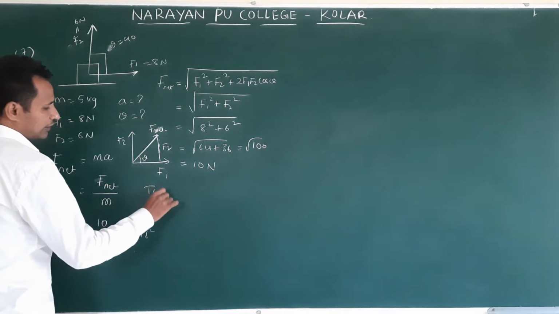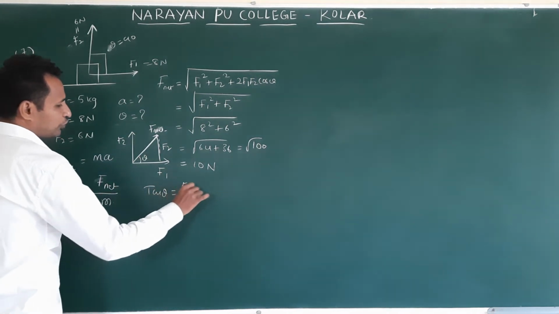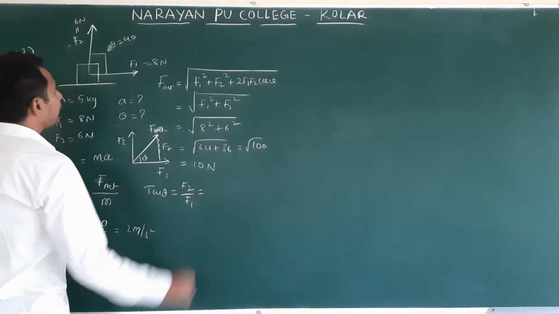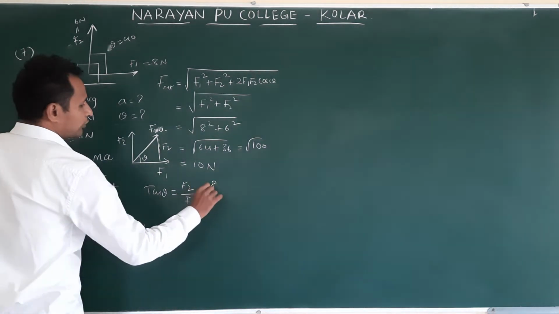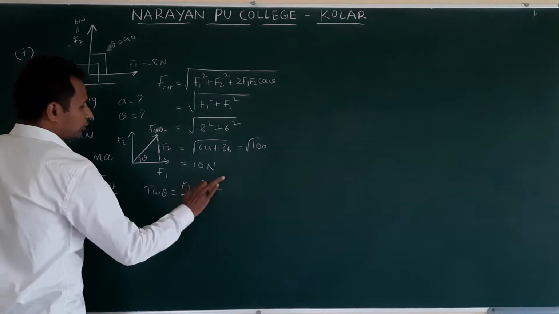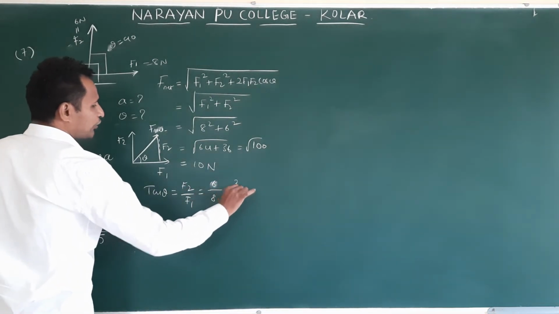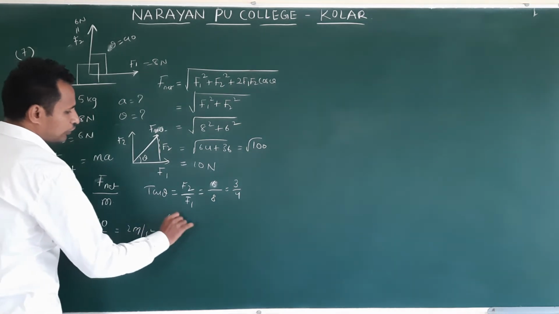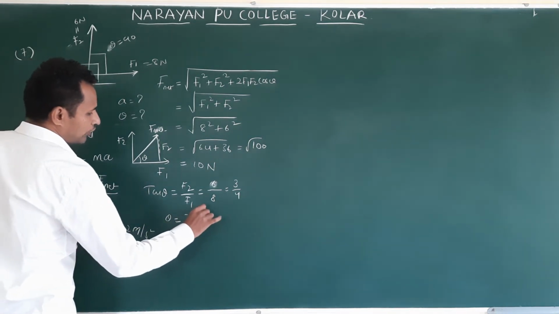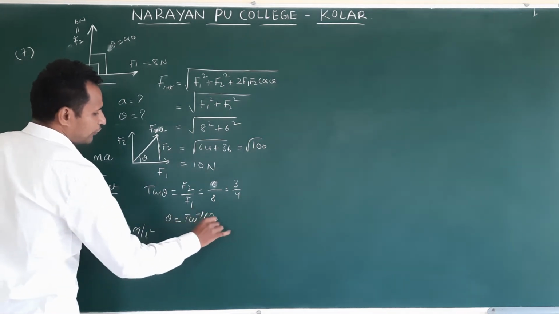Tan theta. Tan theta is equal to what? F2 by F1. What is F2? 6 newton by 8. This is 3 by 4. So theta is equal to tan inverse of 3 by 4.